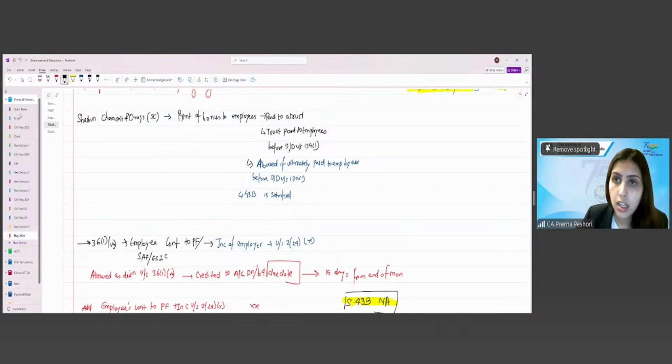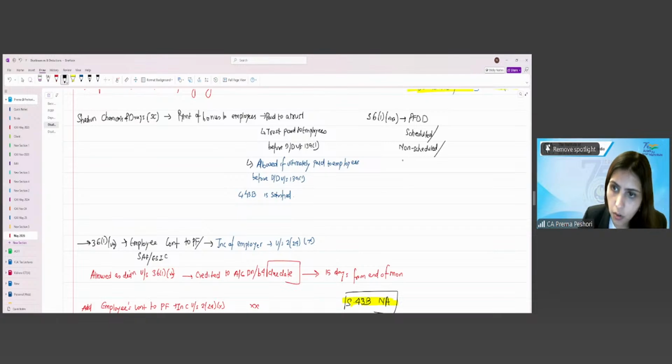36(1)(viia), provision for doubtful debts. So this is allowed to the scheduled or non-scheduled or cooperative bank, which is allowed to the extent of 8.5% of the total income.